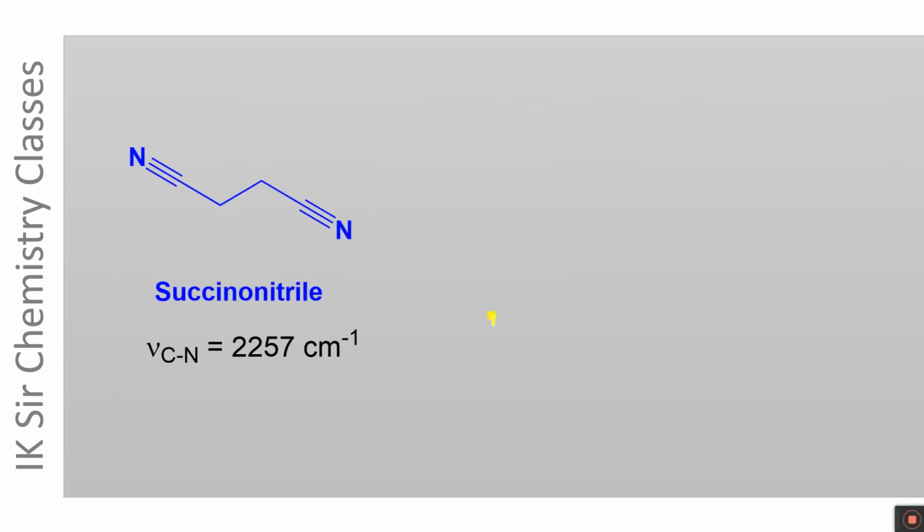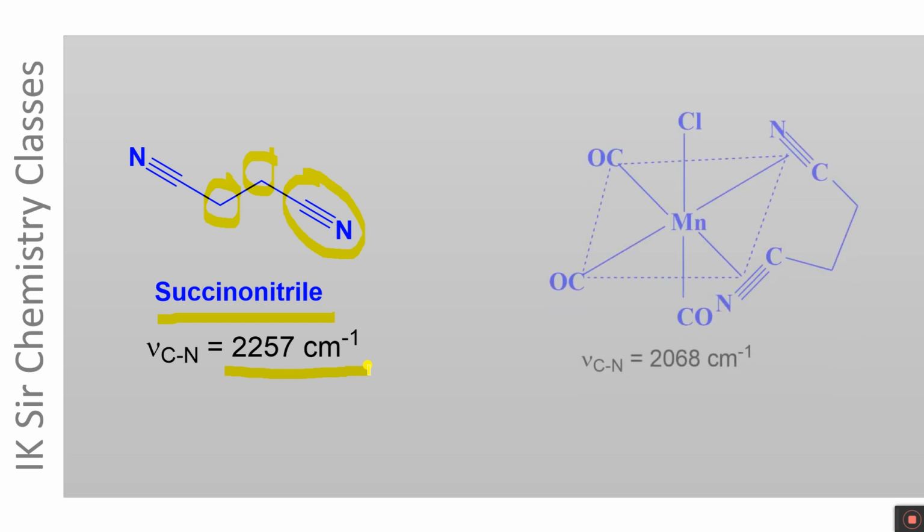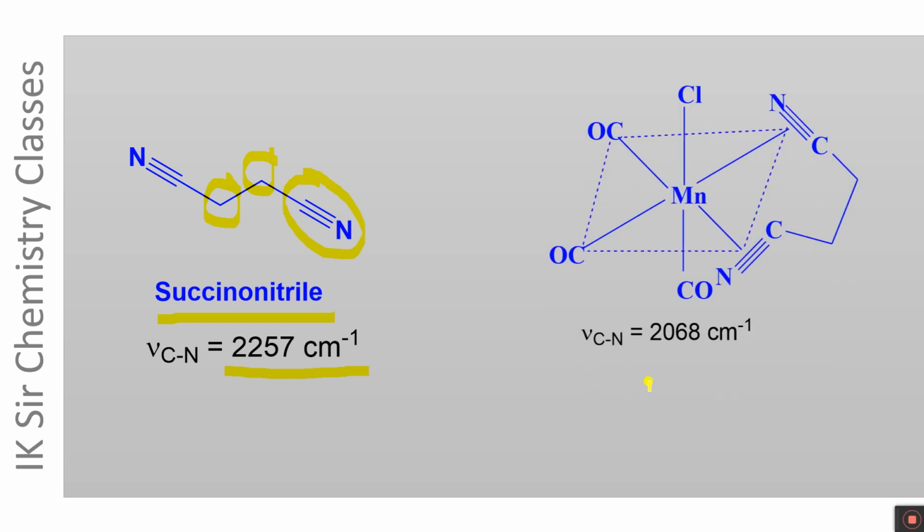This is the succinonitrile molecule, CH2 CN CH2 CN. This is CN. It exhibits an absorption peak in the IR spectrum at 2257 centimeter inverse. But in this complex compound, the coordinated succinonitrile molecule exhibits an absorption peak at 2068 centimeter inverse, which is much lower than this value.